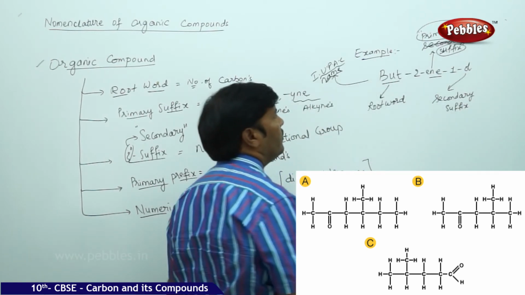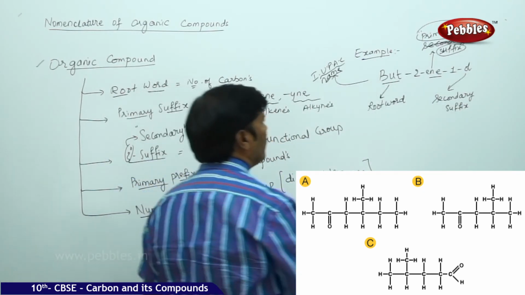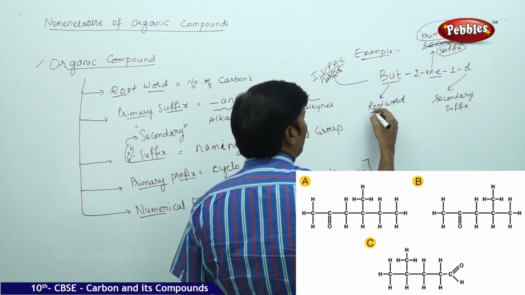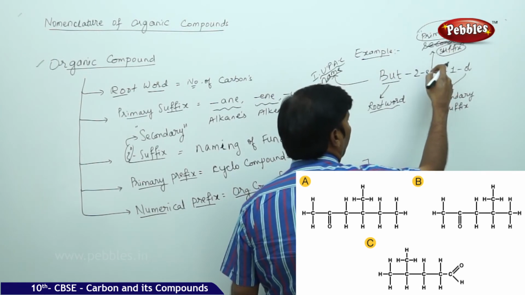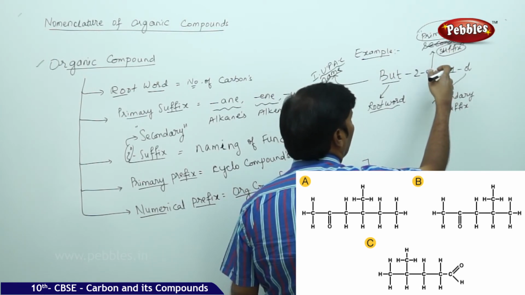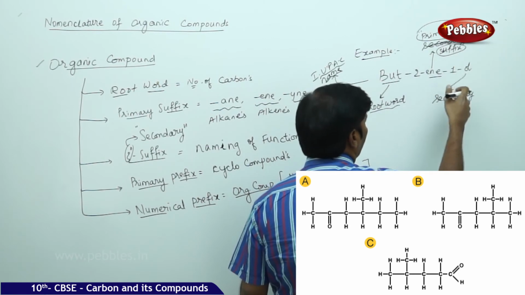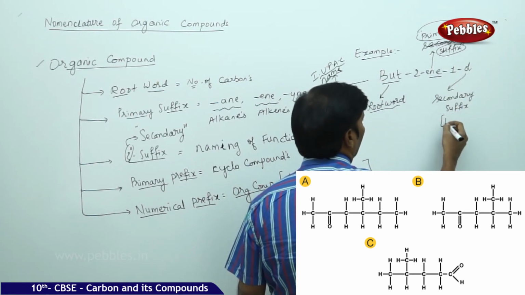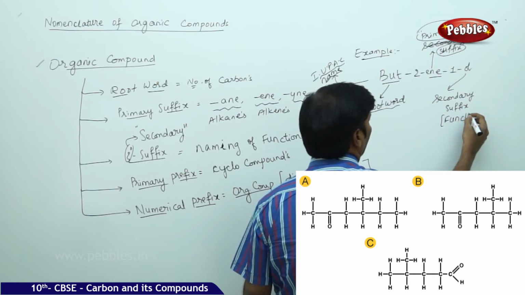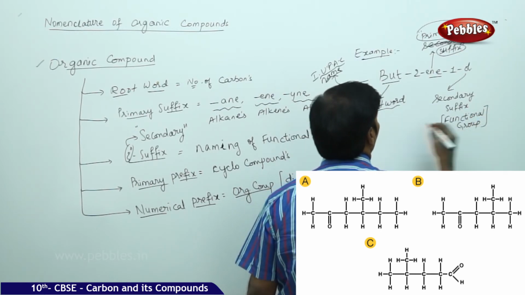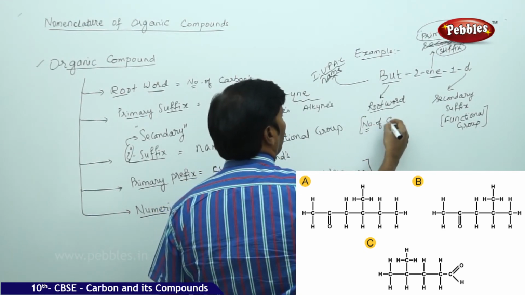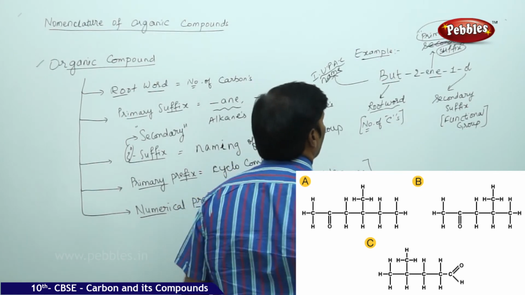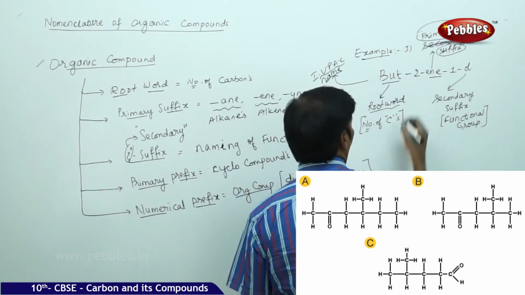This is one example. That means here but represents the root word, which represents the number of carbons, en represents the primary suffix, whether it contains a double bond or single bond or triple bond, and ol is the secondary suffix which gives the functional group. Root word represents the number of carbons.